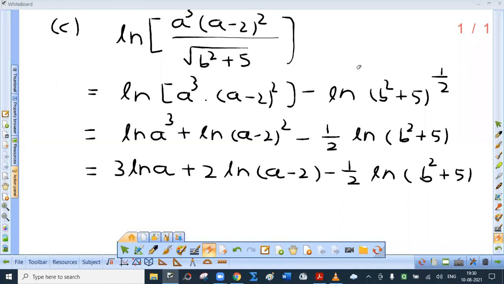C, ln means natural logarithm. a cube times square root of a minus 2, upon root of b square plus 5. What is log of m upon n? It is log m minus log n. Now root means raised to half. Now what is logarithm of a product? Sum of the logarithms. And what is logarithm of a power? That power into the log value. So 3 ln a plus 2 natural logarithm of a minus 2. I hope you will not open the bracket. This cannot be simplified further, remember. And this is half ln of b square plus 5. So that's it for today.